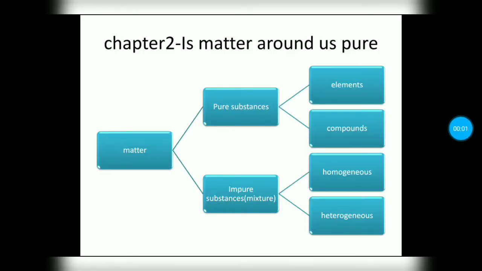Our second chapter is Is Matter Around Us Pure. Matter can be divided into two: pure substances and impure substances. Impure substances means mixtures. Examples of pure substances are elements and compounds. Mixtures may be divided into two: homogeneous and heterogeneous.